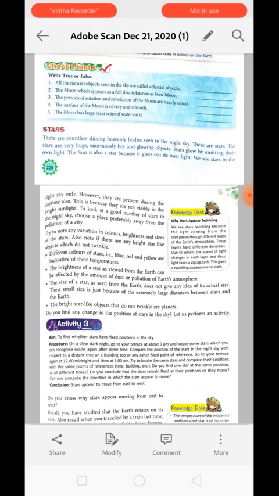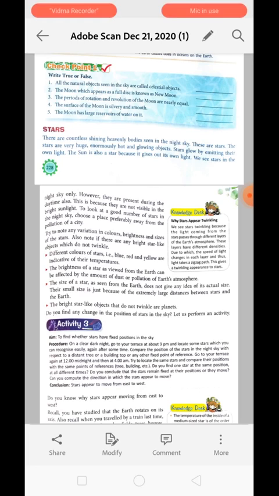You might have seen in your room during daylight, whenever you switch on the bulb, the light of the bulb does not matter. You do not even recognize that the bulb is glowing in the daytime because of the presence of sunlight. Or if you burn a candle during daytime, the light of the candle does not matter, because the light given by the candle is very small in comparison to the light given by the sun.